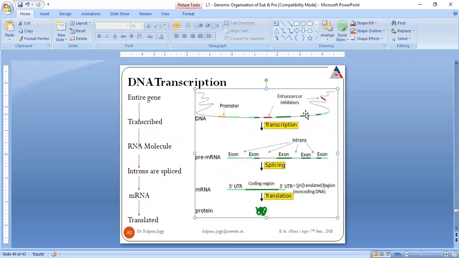This entire gene is transcribed from this DNA. Pre-mRNA is synthesized, and from pre-mRNA, when all these non-functional non-coding regions are removed, this process is called splicing. Then it results in the formation of mRNA, and later on mRNA is translated to result in the formation of protein.